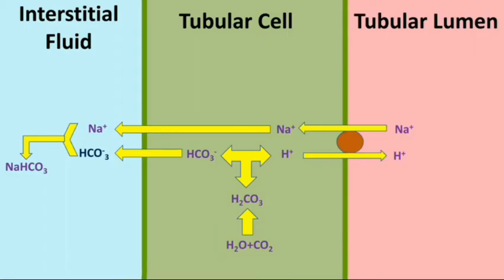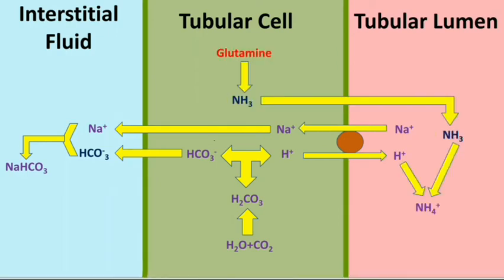Now we are going to discuss our very last mechanism of acid-base balance, which is ammonium mechanism. Again, like the previous two mechanisms, till this step, the mechanism is very similar. Now what happens? In the tubular epithelial cells, ammonia is formed when the amino acid glutamine is converted into glutamic acid in the presence of the enzyme glutaminase. Ammonia is also formed by the deamination of some amino acids like glycine and alanine. Ammonia formed in tubular cell is secreted into tubular lumen in exchange for sodium ion.